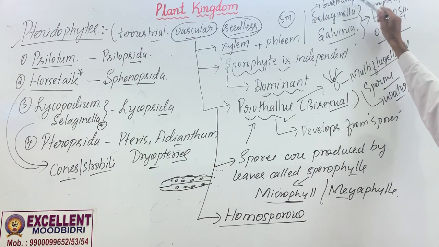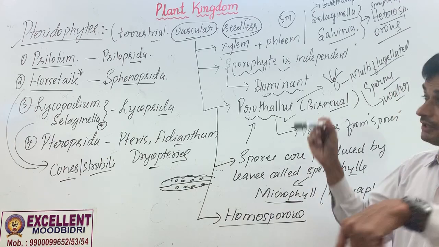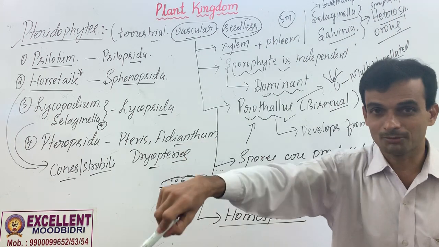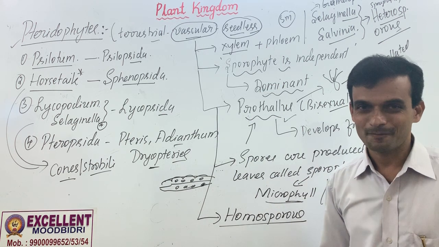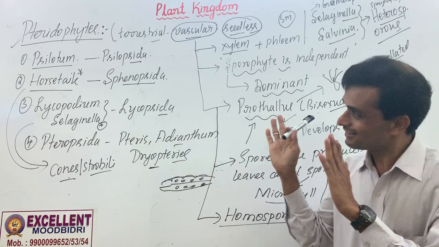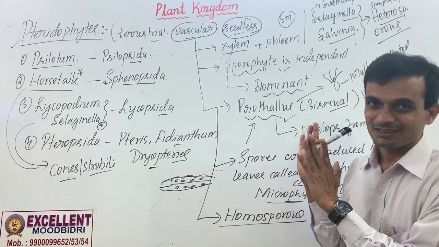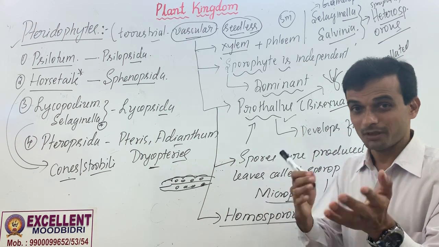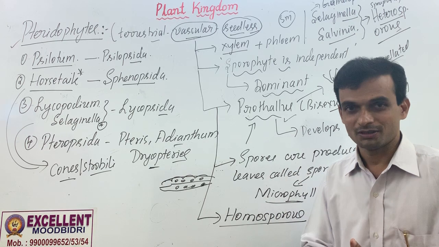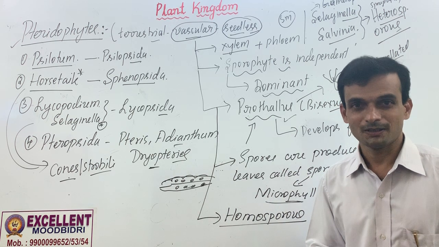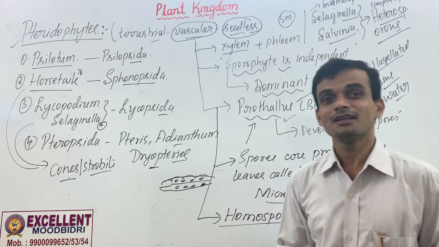Secondly, here gametophyte is short-lived and it depends on sporophyte. Gametophyte depends on sporophyte, not the sporophyte depending on gametophyte. Sporophyte depending on gametophyte is bryophyte. Don't get confused with those things. So read the textbook properly once and then look at these characteristics, classification, examples. Then it will be very clear to you. Once you make the notes, you need to recall the examples 2-3 times by seeing the photograph given in the textbook, or characteristics, or its ecological importance, or its evolutionary relationship.